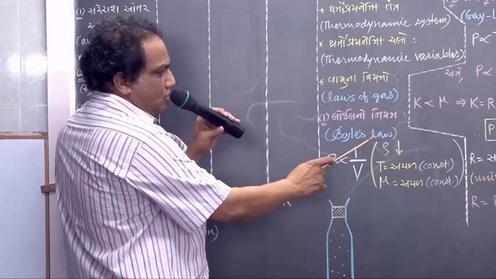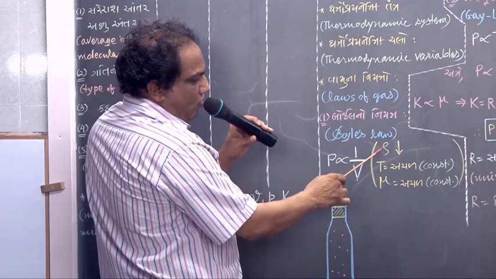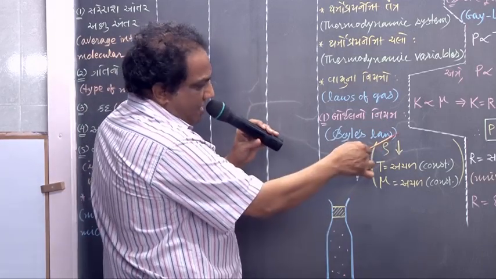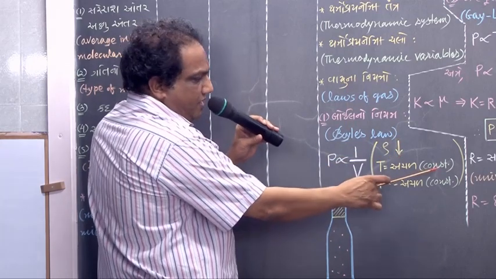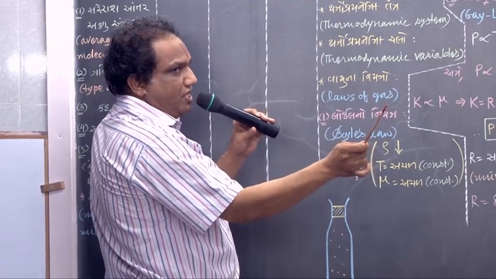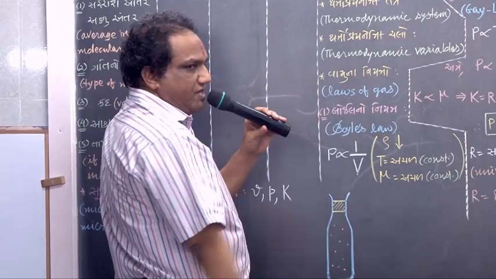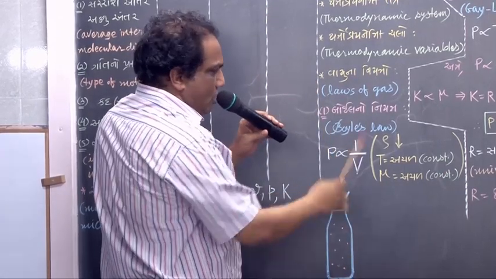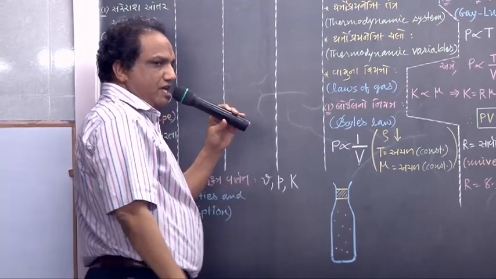First of all, Boyle's law. See the mathematical form. Here I am writing rho for density, at sufficiently low density. You are supposed to keep the temperature constant, and you are talking about a fixed quantity of gas, so the number of moles of gas is constant. Mathematically you can write P is proportional to 1 upon V.